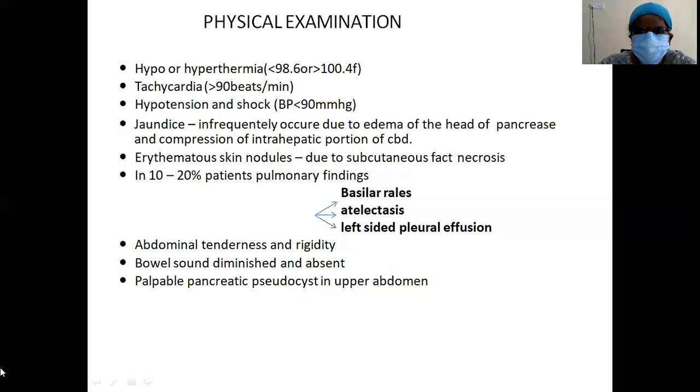Erythematous skin nodules due to subcutaneous fat necrosis. In 10 to 20% of patients, you can have respiratory findings also. You will have basal crepitations, basal collapse, and most likely a left-sided pleural effusion. Abdominal tenderness and rigidity. Bowel sounds will be diminished. Sometimes the patient will have intestinal ileus. Palpable pancreatic pseudocyst: in the late stage of the disease, if you have local complications like a pseudocyst, you can palpate it in the upper abdomen.